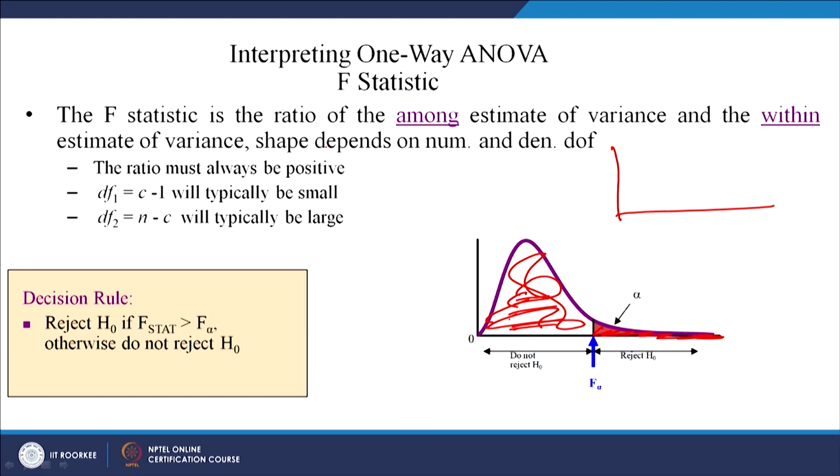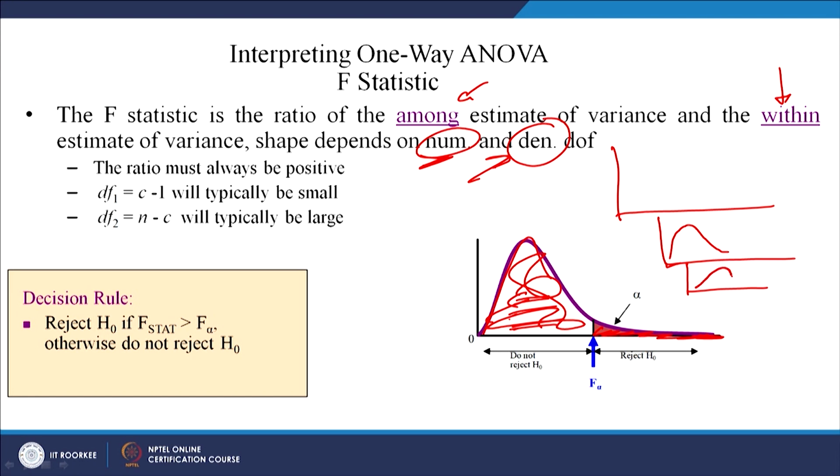The F statistics is the ratio of the among estimate of variance and within estimate of variance, and the shape of this distribution depends on the number of degrees of freedom of numerator and denominator. If you increase numerator and denominator degrees of freedom, then this shape would approach a normal distribution.